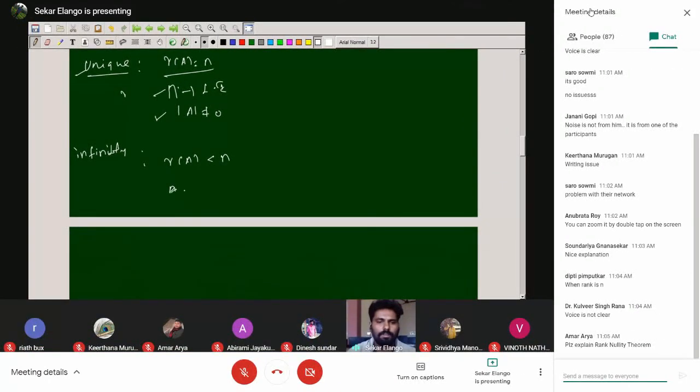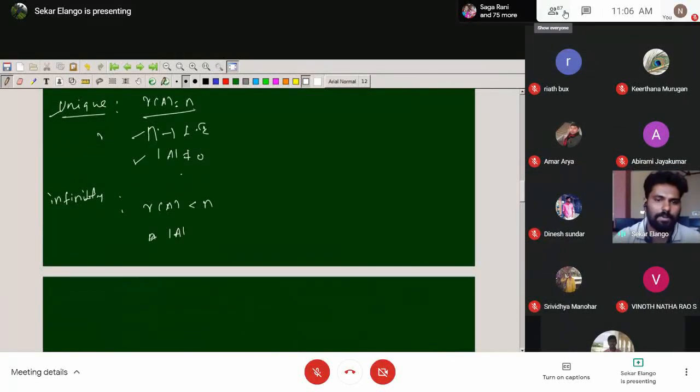So what is the determinant? Suppose the rank is full rank, in the sense the determinant is non-zero. So rank less than n means the determinant will be 0. Both of these are equivalent definitions. So all of them are equivalent definitions. We are done with this case.